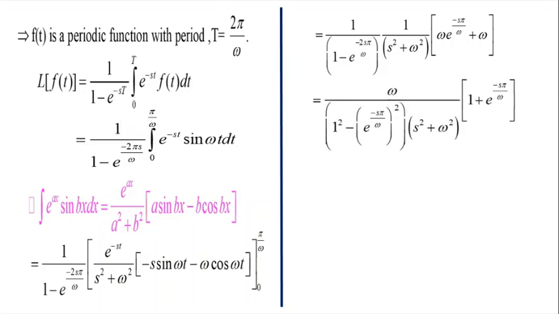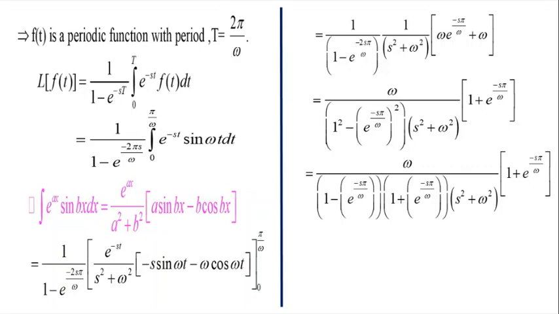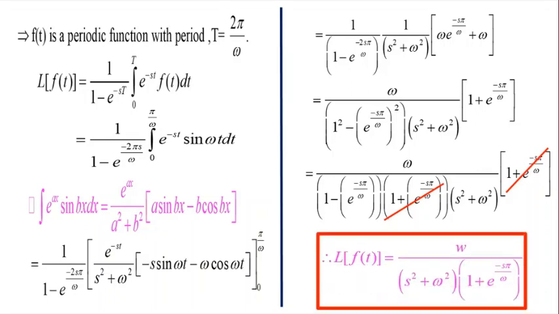So now by taking omega common in the numerator, we get omega divided by 1 square minus e power minus s pi by omega the whole square into s square plus omega square into 1 plus e power minus s pi by omega. So now we get omega divided by 1 minus e power minus s pi by omega into 1 plus e power minus s pi by omega into s square plus omega square into 1 plus e power minus s pi by omega. So now cancelling the term in the numerator and the denominator, we get Laplace of the periodic function to be omega divided by s square plus omega square into 1 plus e power minus s pi by omega.